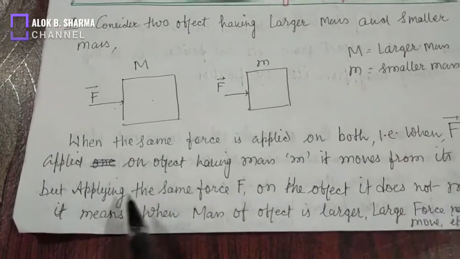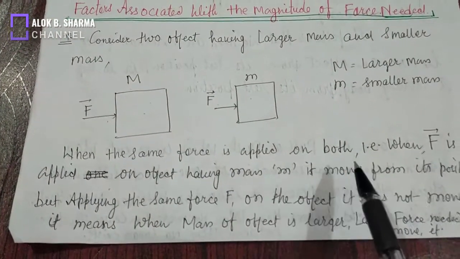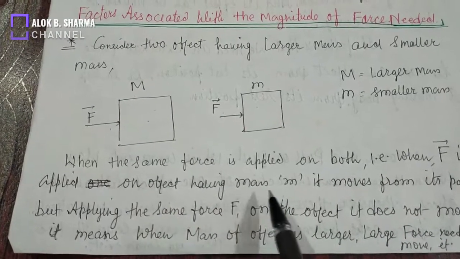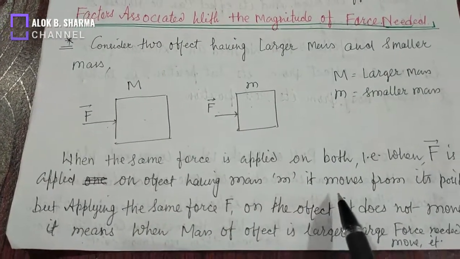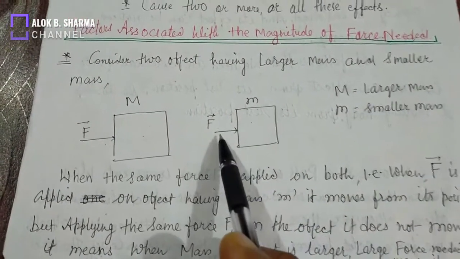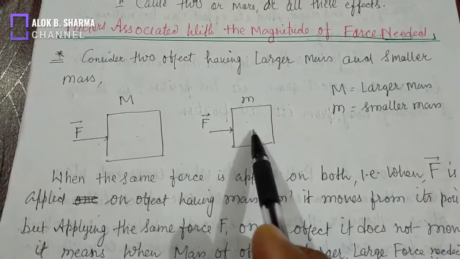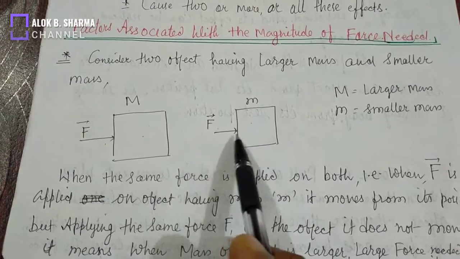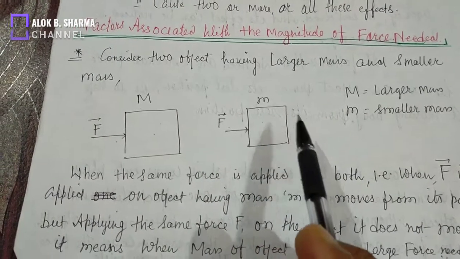See what happens when the same force is applied on both. When force F is applied on the object having smaller mass m, it moves from its position. This force brings the object into motion.